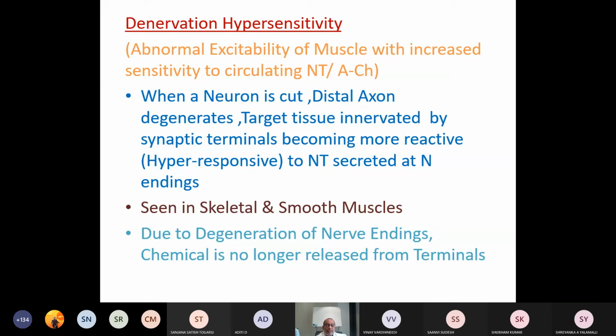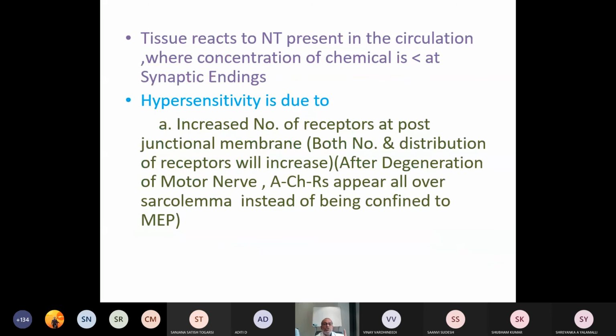Seen in case of skeletal muscle predominantly, also smooth muscles. Due to degeneration of the nerve ending, the chemical, that is the neurotransmitter, is no longer released from the nerve terminal. Tissue reacts to neurotransmitter present in the circulation, where the concentration of the chemical is less than that at synaptic endings.